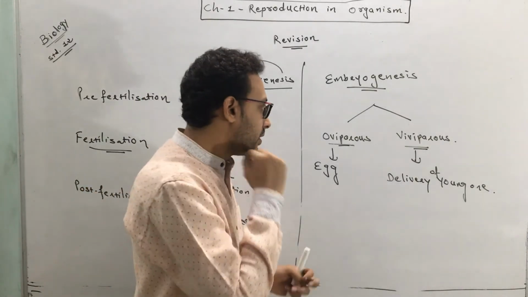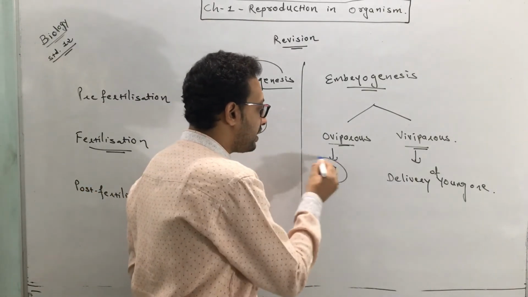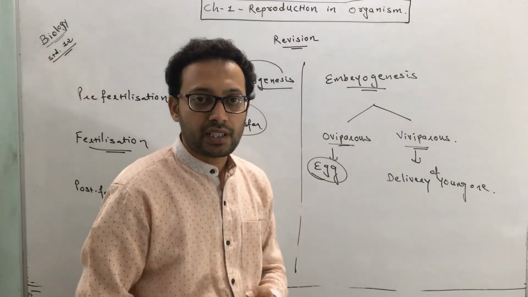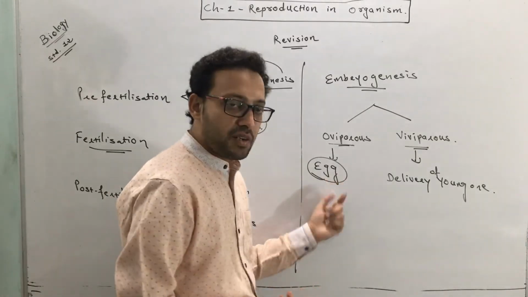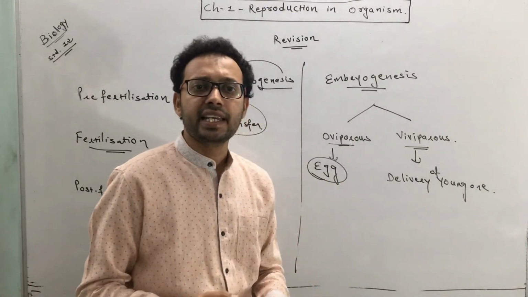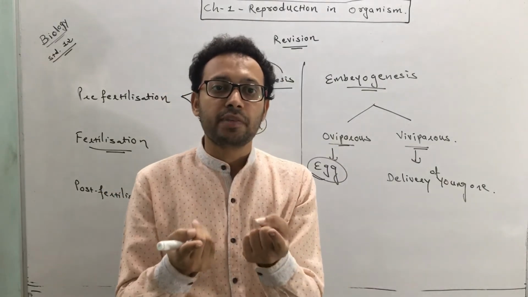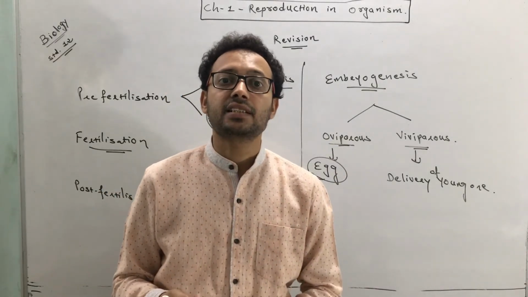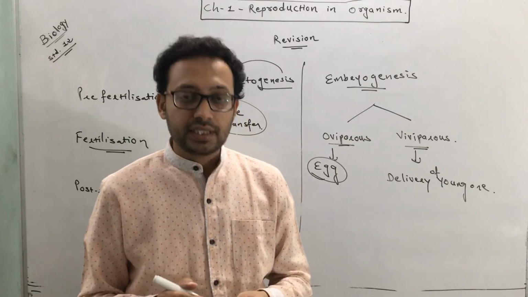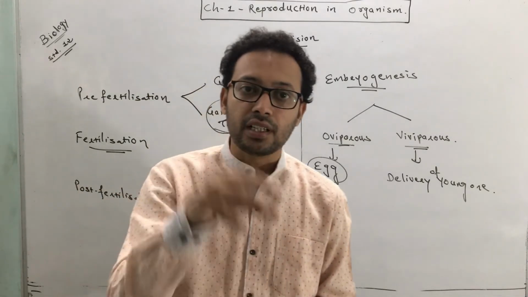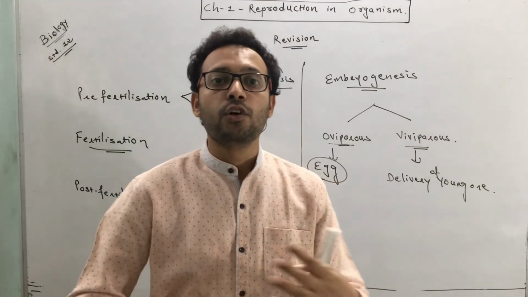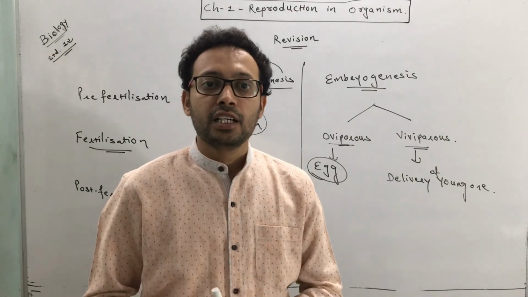Now in oviparous animals, you know that the embryo development occurs outside the body. They lay eggs, and these eggs are surrounded by a calcium layer. This calcium layer protects the embryo which is developing inside the egg.